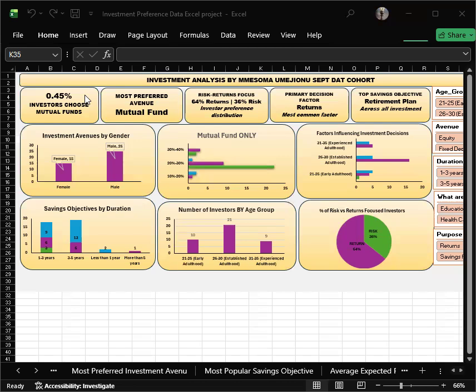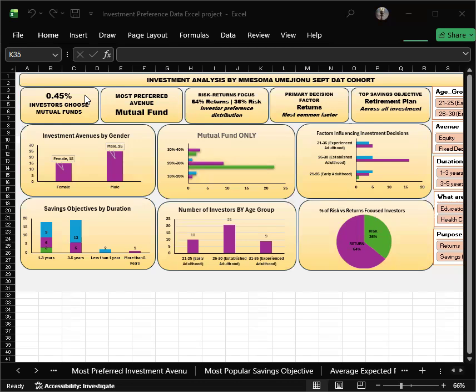Mutual funds are the most preferred investment avenue overall, and then we can also see that 64% of investors focus on returns, while 36% prioritize risk, showing that returns dominate investor decision making.